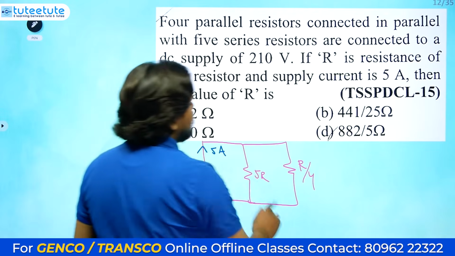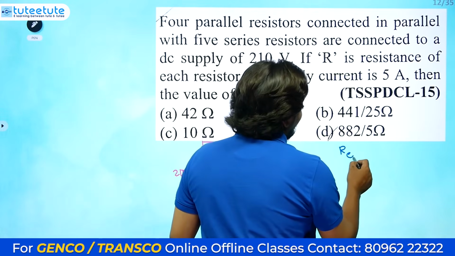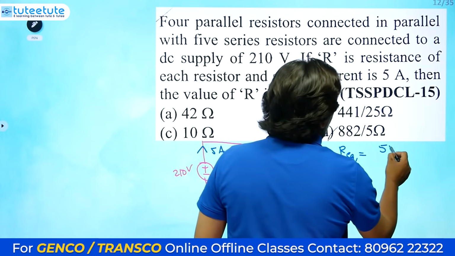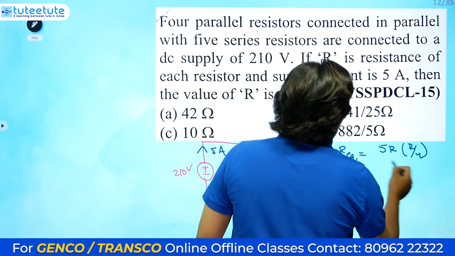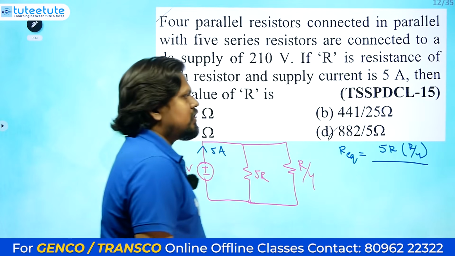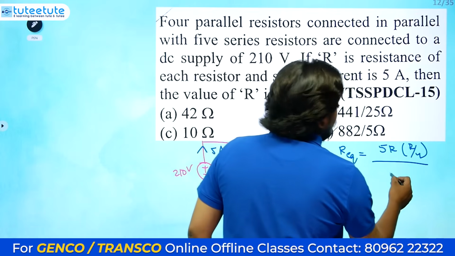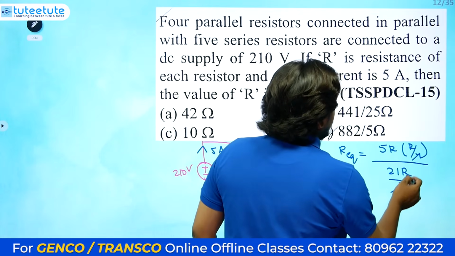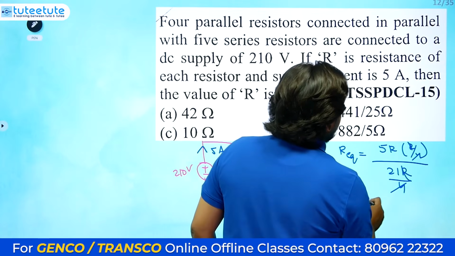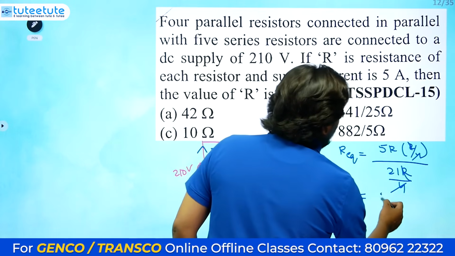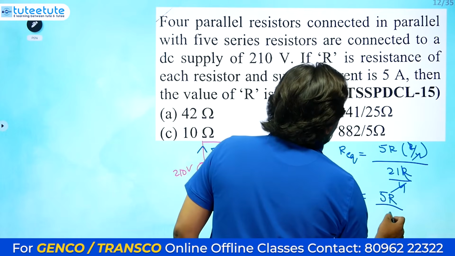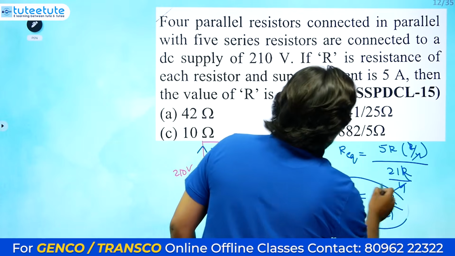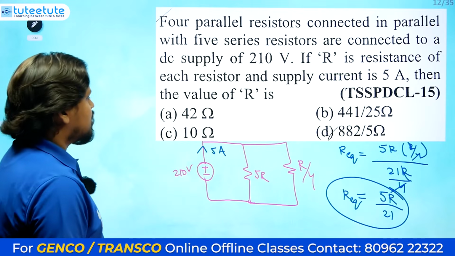These two are connected in parallel, so R equivalent is 5R into R by 4 divided by 5R plus R by 4, which is 21R divided by 4. The 4 cancels, and R and R also cancel, so you will get 5R divided by 21. This is R equivalent.